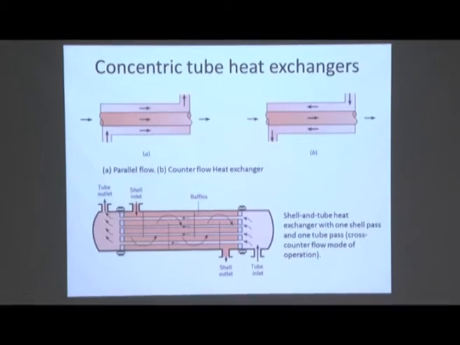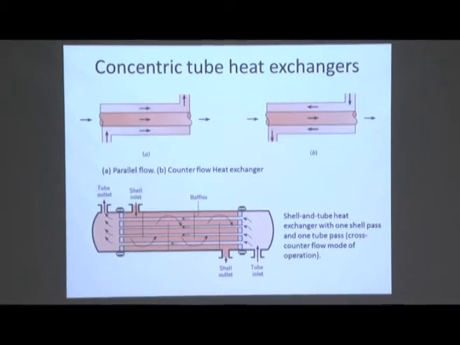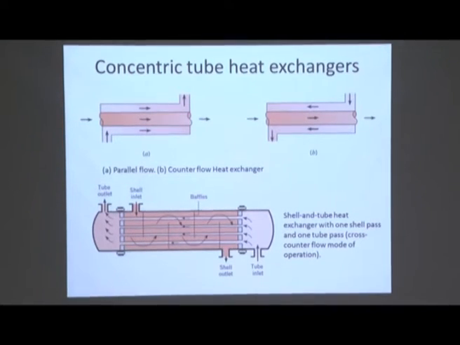When it flows in this direction, for example here, through this baffle, it is a cross flow. Again it is a counter flow. So therefore it is a mix of cross counter flow mode of operation. Here is one shell pass, one tube pass, but multiple tubes, and use of baffles to increase the residence time for the shell side fluid and to cover a larger path like this, and to make a cross and counter flow mode of heat exchanger.